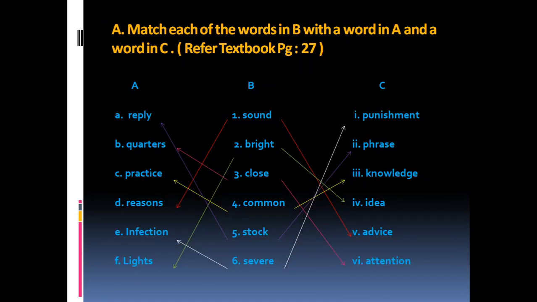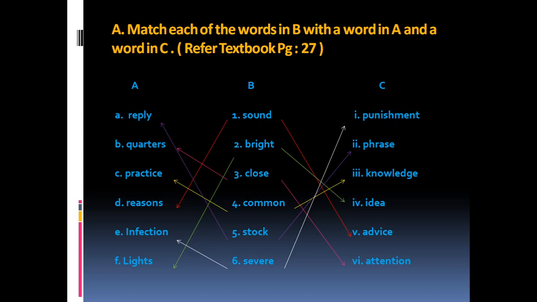There is an exercise given in the textbook on page number 27. What you have to do? You have to match each of the words in column B. You have to read the words in column B and join them to column A, and then you have to join column B to column C.